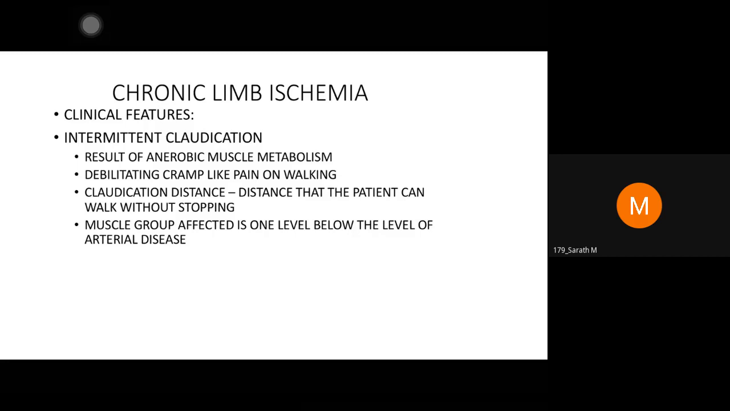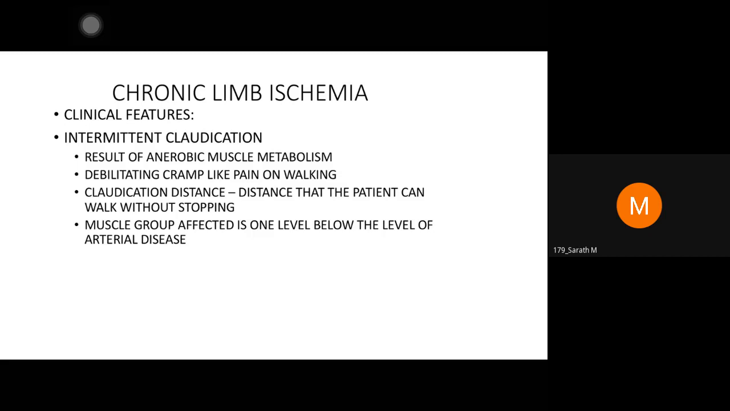So now we'll go on to chronic limb ischemia. In chronic limb ischemia, the most important symptom is claudication. So what does claudication mean? Anybody? The literal meaning of the word claudication is limping. So anybody who has a limp is called claudication. The patient walks for some distance and then the pain starts. This is called claudication pain.